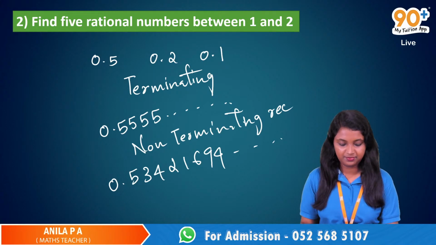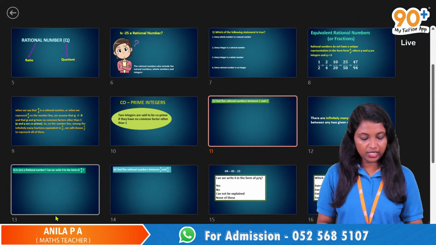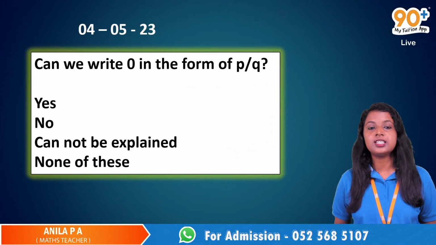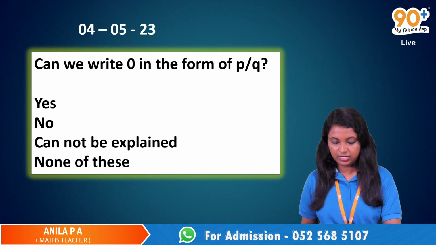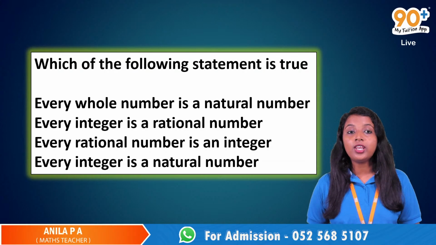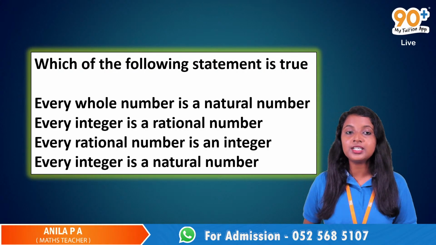Okay guys, so it's time for exam. Can we write 0 in the form p by q? That is the first question. Yes, no, cannot be explained, none of this. Then, which of the following statements is true? Every whole number is a natural number. Every integer is a rational number. Every rational number is an integer.